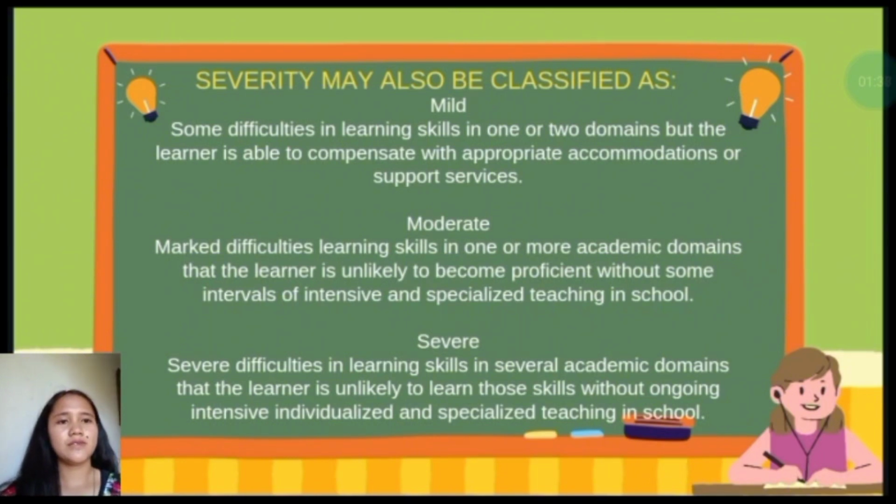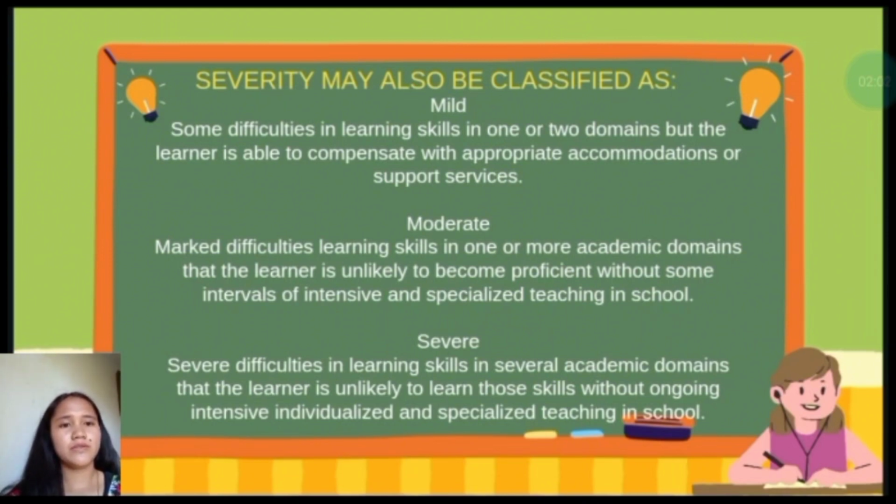Marked difficulties in learning skills in one or more academic domains, and the learner is unlikely to become proficient without some intervals of intensive and specialized teaching in school. So without support and accommodation, they cannot cope with one or more academic domains.